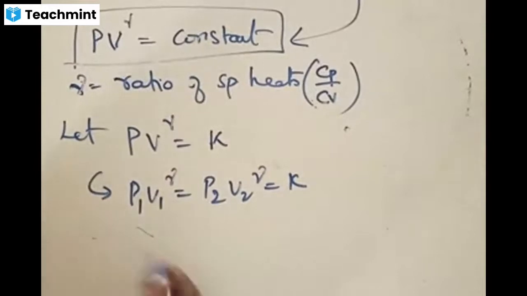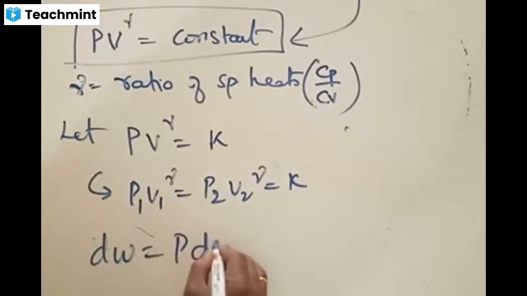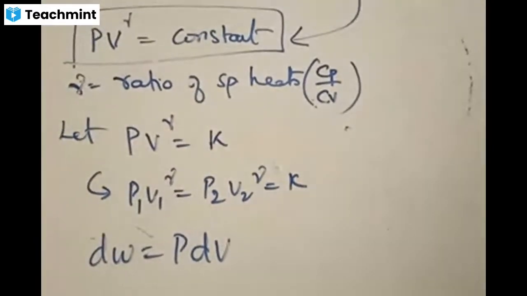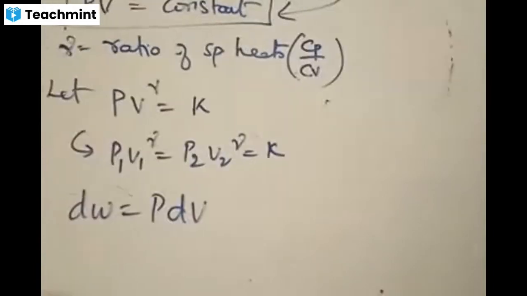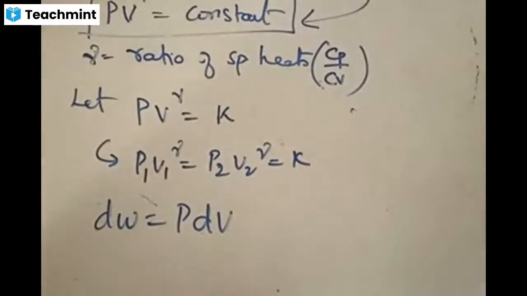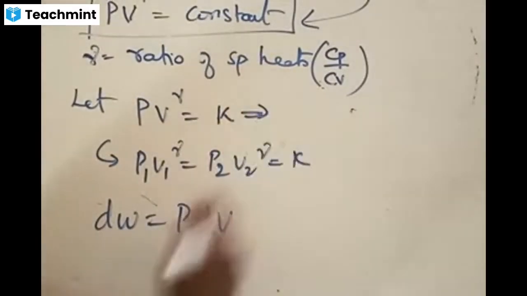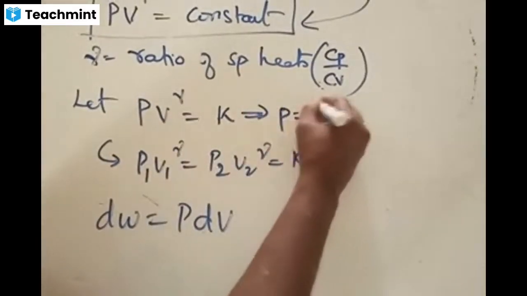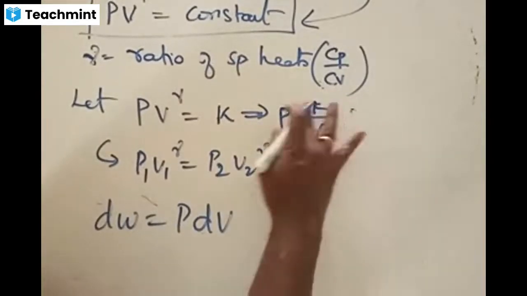Therefore, let dW be the amount of work done, resulting in small changes. Same equation, dW equals P times dV. Now, using this first equation, can I say that P equals K by V^gamma?